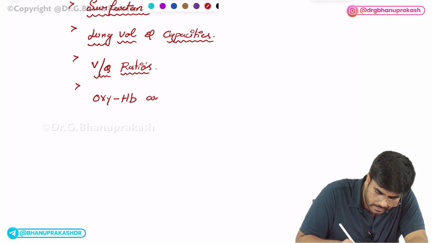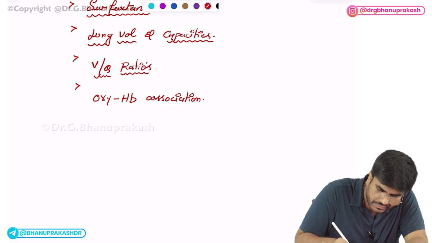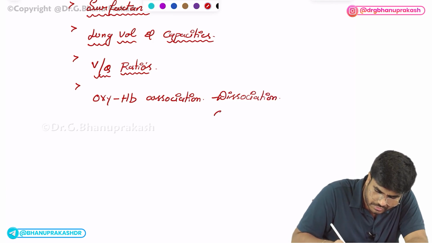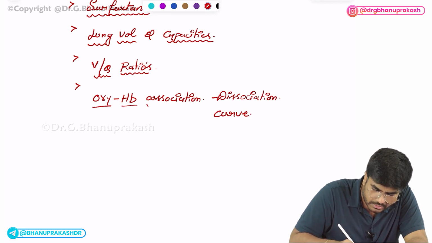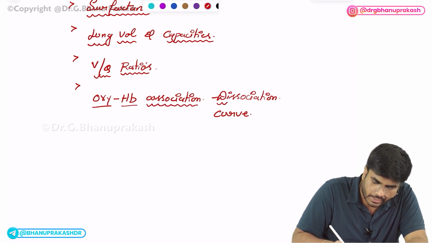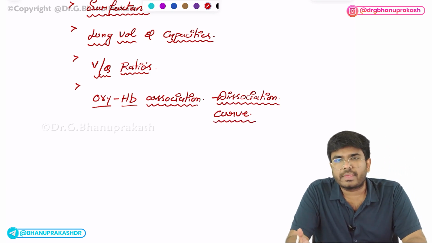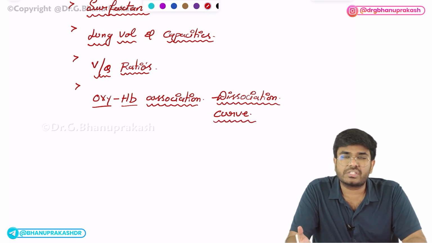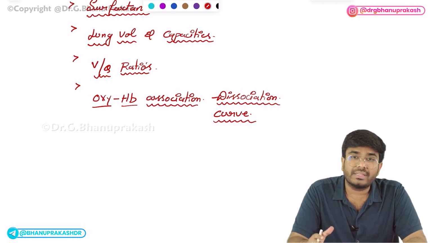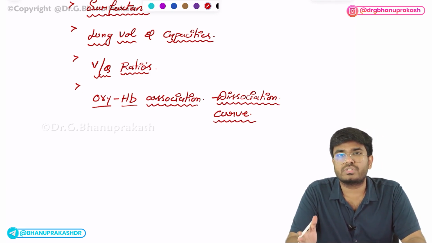hemoglobin association dissociation curve. Okay, oxygen hemoglobin association dissociation curve. I hope you have gone through this topic. You know, there is something called a right shift. In which conditions is a right shift going to occur, in which conditions is a left shift going to occur? Okay, that's the oxygen hemoglobin association dissociation curve.